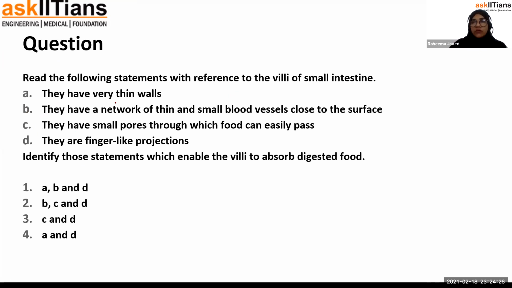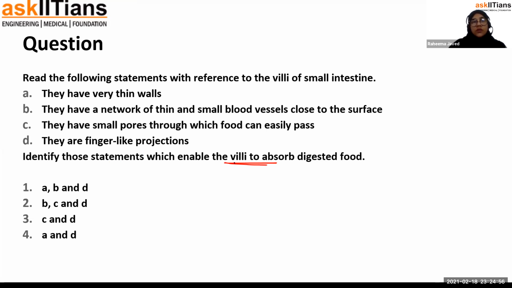They have very thin walls. They have a network of thin and small blood vessels close to the surface. They have small pores through which food can easily pass, and they are finger like projections. So you have to identify those statements which enable the villi to absorb the digested food. They are not asking anything related to the structure, just with respect to absorbing the digested food.